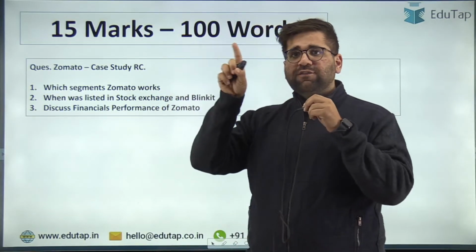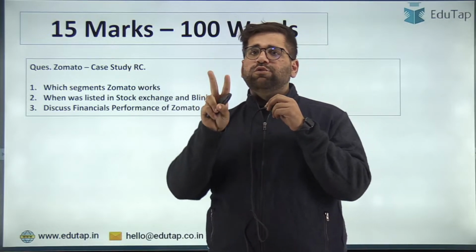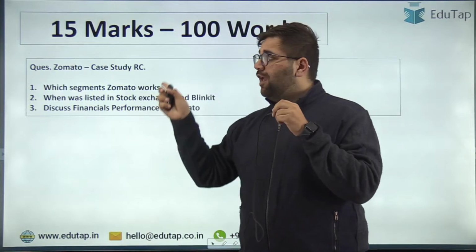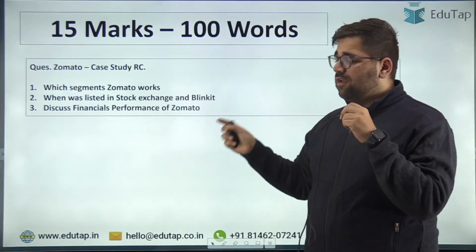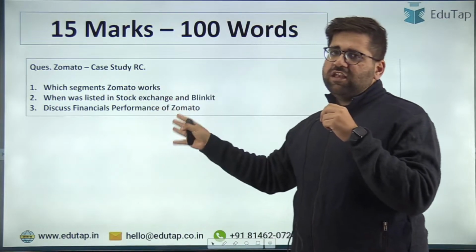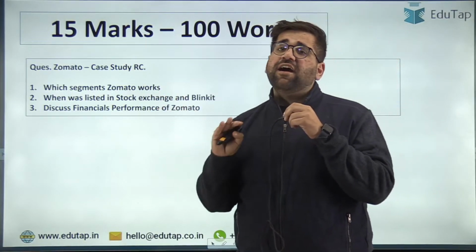In 20 markers, there was only one question which you have to do from the 2 choices which are given to you. But in 15 marker, 3 questions were given, and you have to attempt all the 3 questions. But again, almost 90% of the students have said that these 3 questions were a cakewalk, easy.